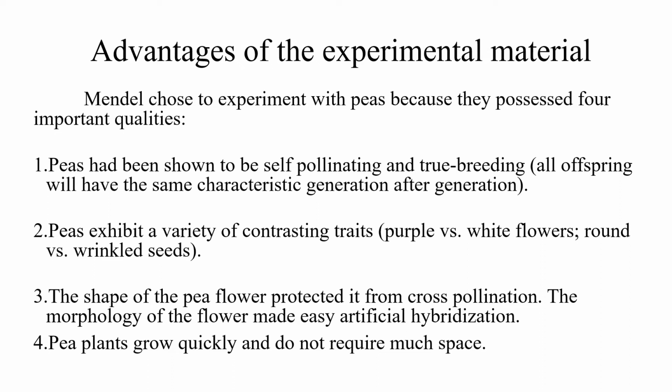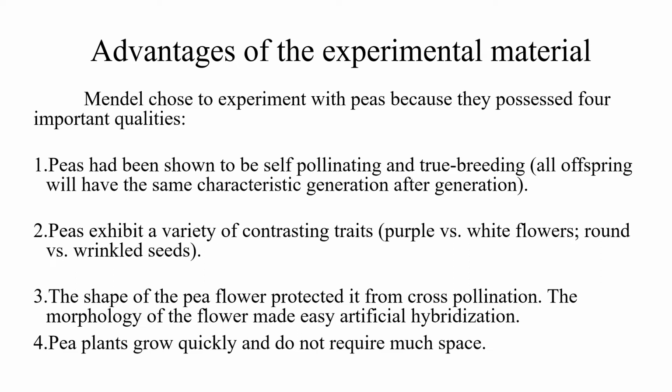The second quality is that the pea plants exhibited a variety of contrasting characters. Contrasting characters means opposite characters, which were very conspicuous or could be very clearly observed. The third quality is the shape of the pea plant flower, which facilitated self-pollination or protected the plant from cross-pollination.